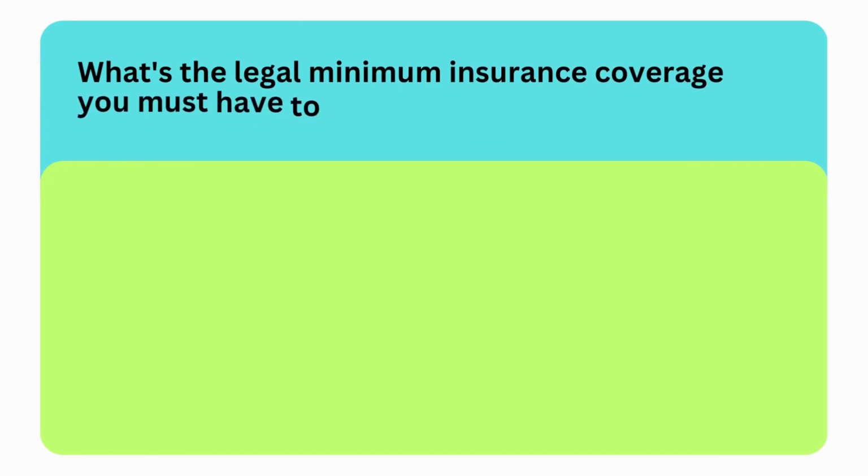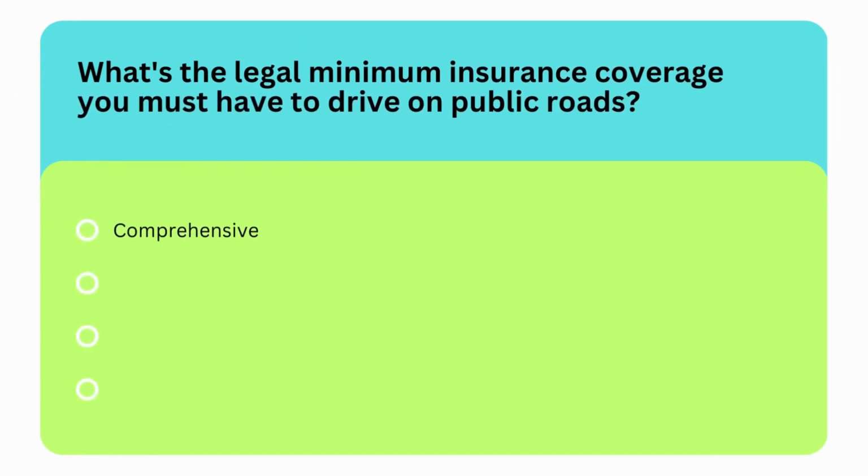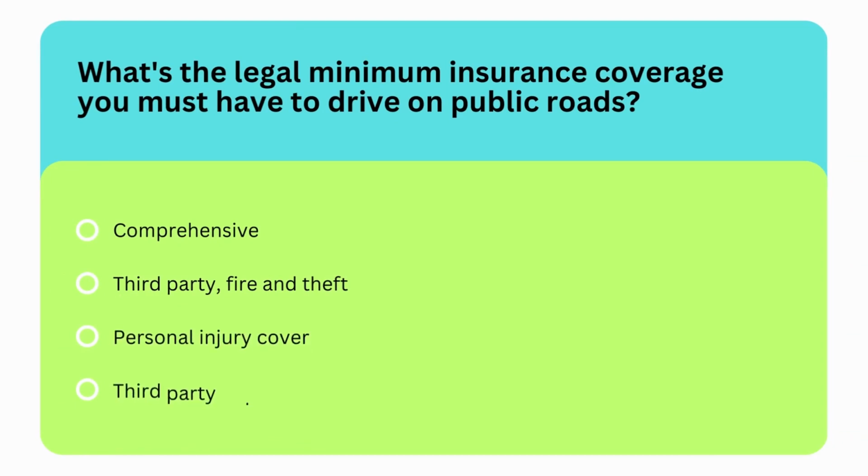Next question is, what's the legal minimum insurance coverage you must have to drive on public roads? Options are comprehensive, third party, fire and theft, personal injury cover, or third party only. So the correct option is last option, you need third party only insurance.